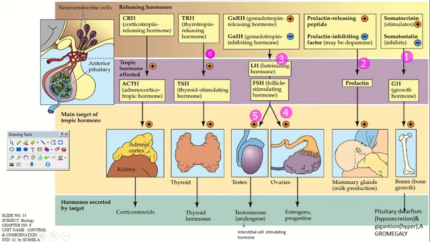And then TRH, thyrotropin releasing hormone, leads to the production of thyroid stimulating hormone, and acts on which organ? The thyroid, which releases thyroid hormone for certain functions in the body. Now the corticotropin releasing hormone, what does it affect?